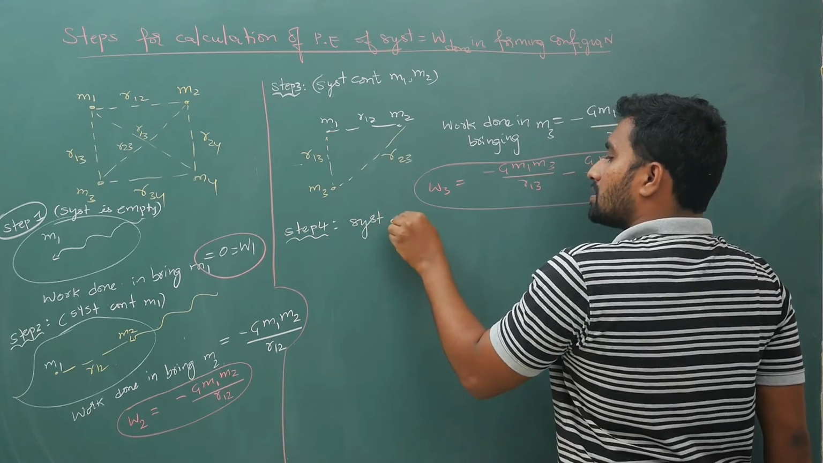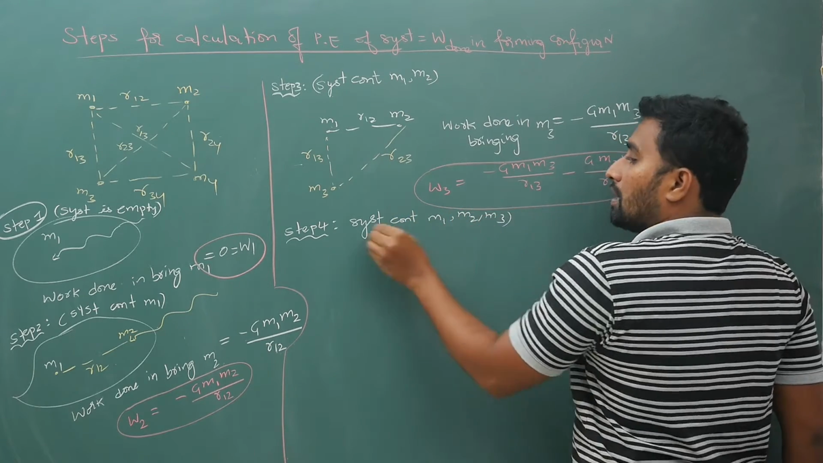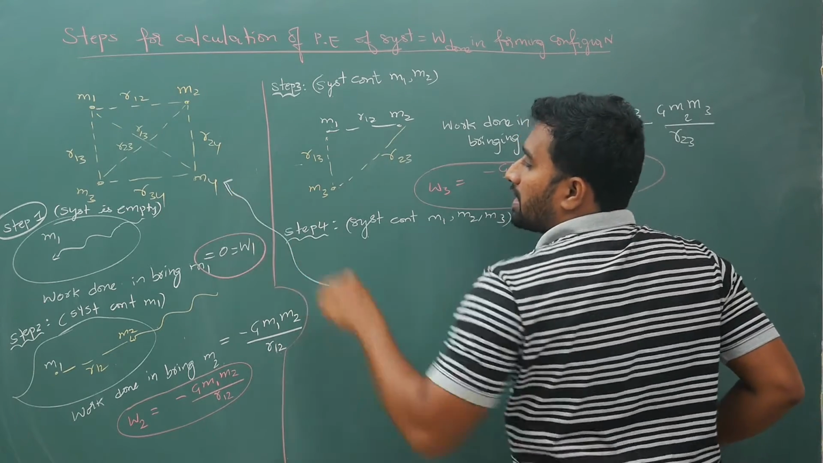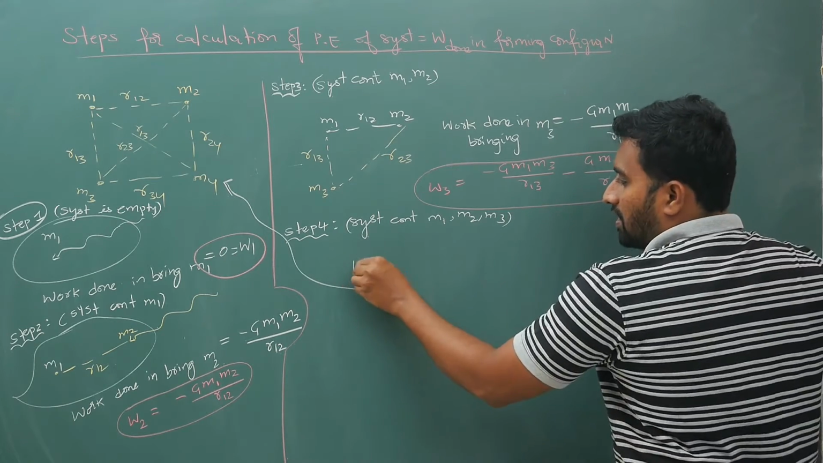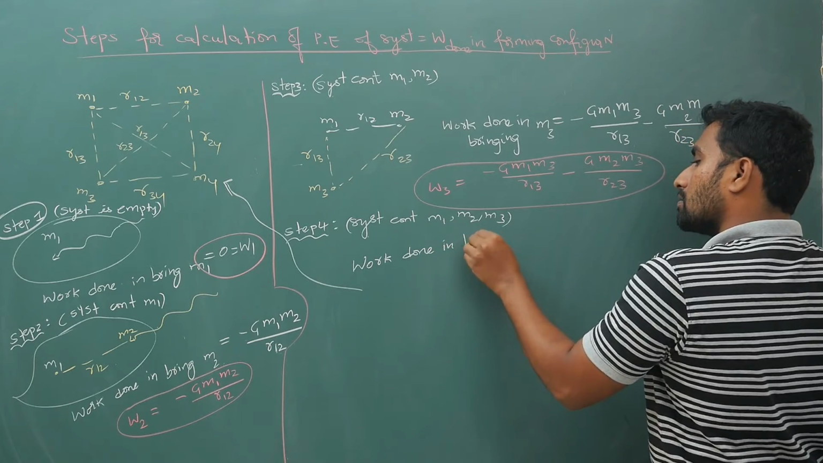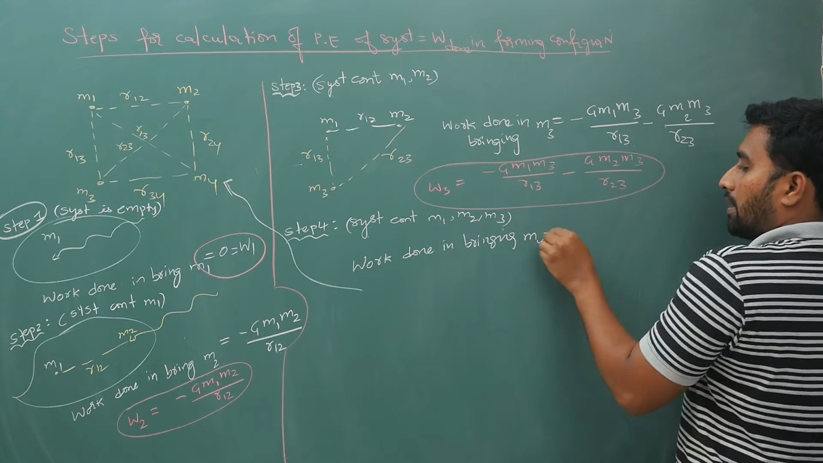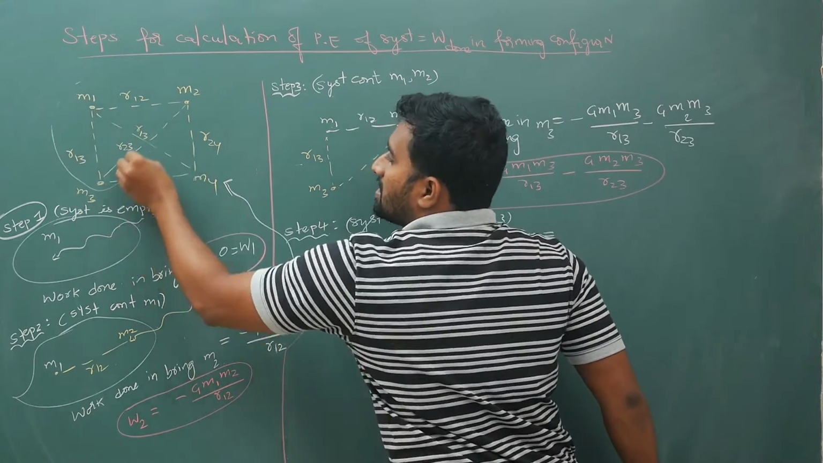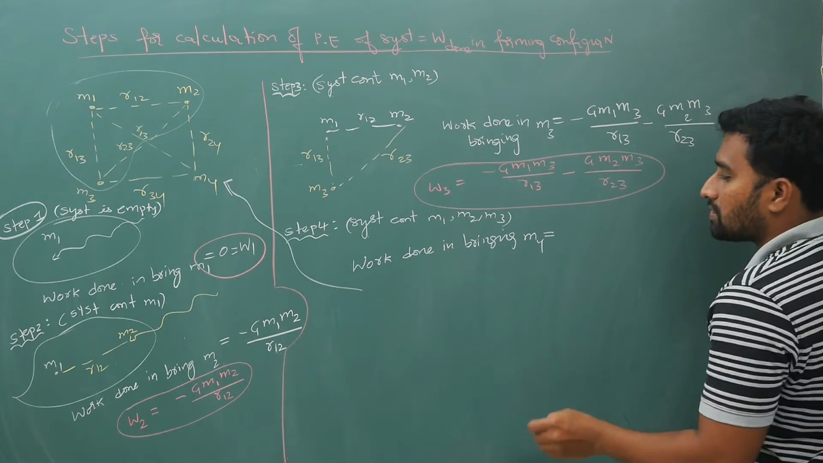System now contains m1, m2, m3. Now I will bring m4 into the system, so I will utilize this space. In bringing m4, your work done is, you will do work against, now the system contains already these 3, right? 1, 2, 3 are there, so it will do work against the field or force of each.